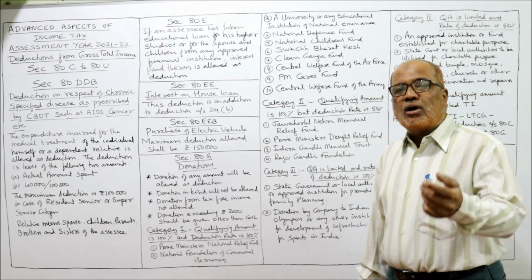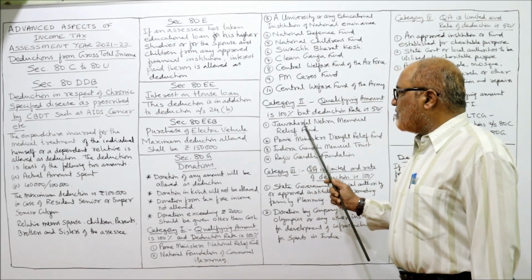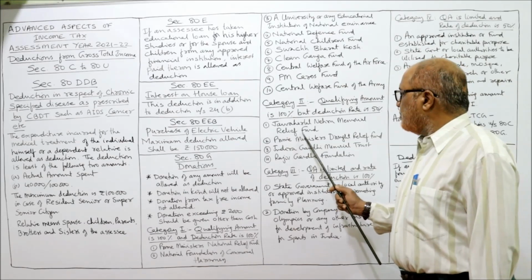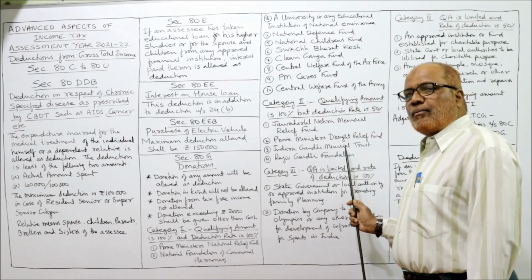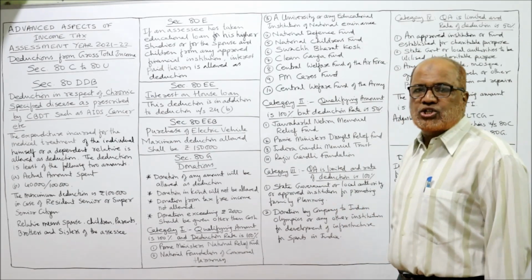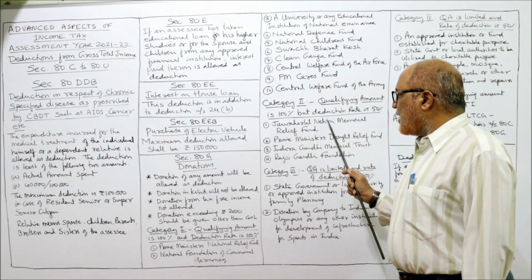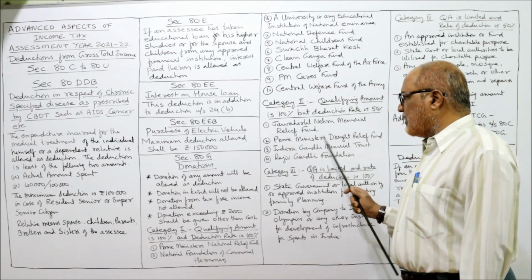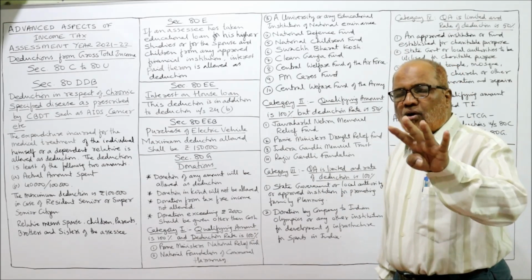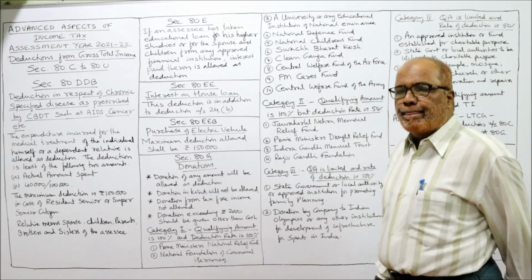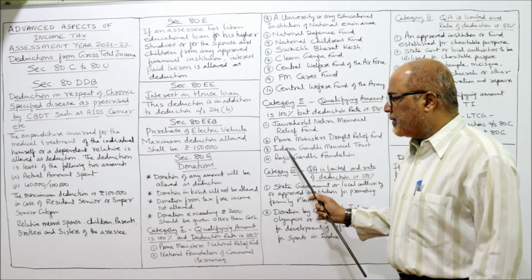Which are the items with 100% qualifying amount and 50% rate of deduction? Jawaharlal Nehru Memorial Fund, Prime Minister's Drought Relief Fund, Indira Gandhi Memorial Trust, and Rajiv Gandhi Foundation. So these four items you remember. For these four organizations, if donations are given, then fully 100% qualifies, but the rate of deduction is 50%.